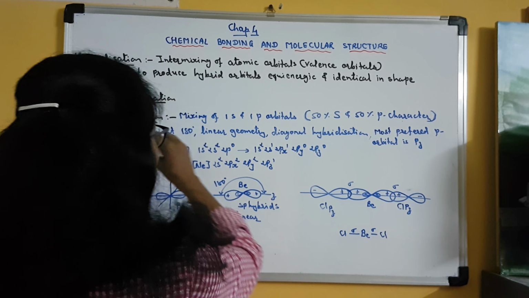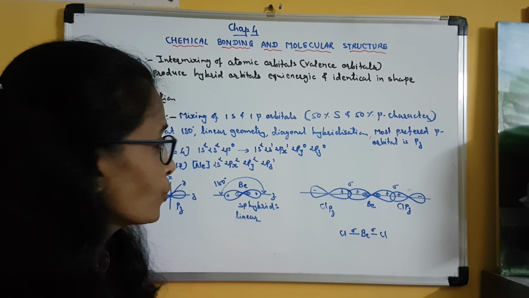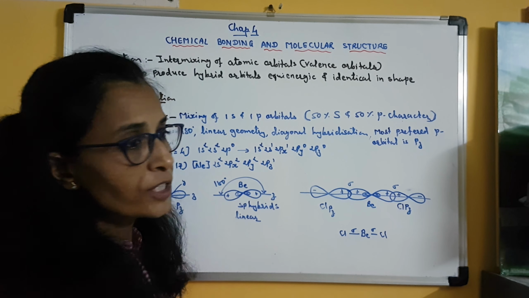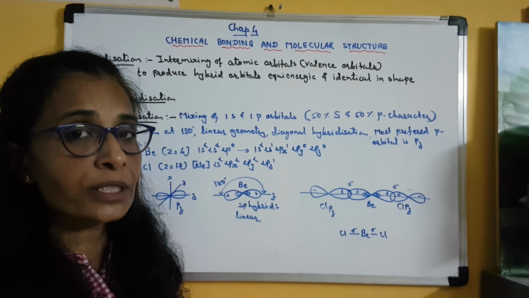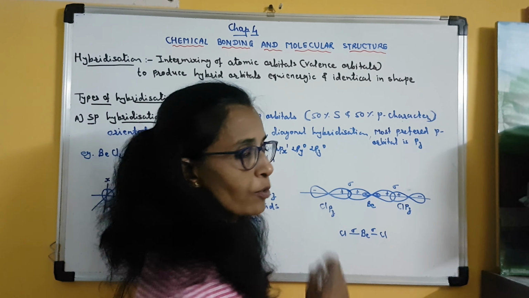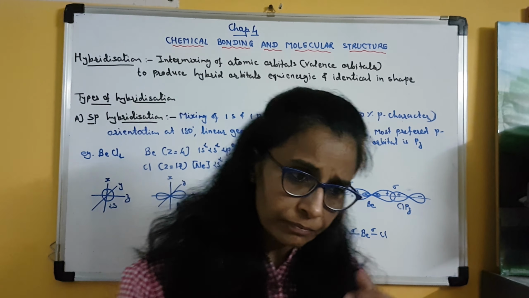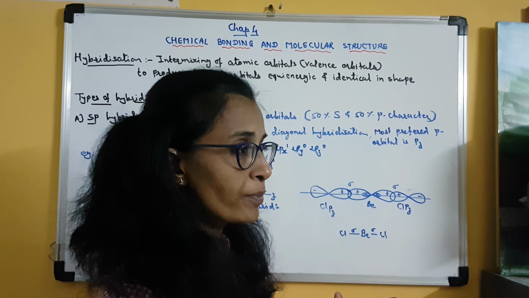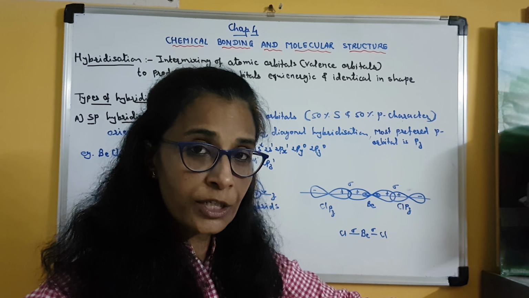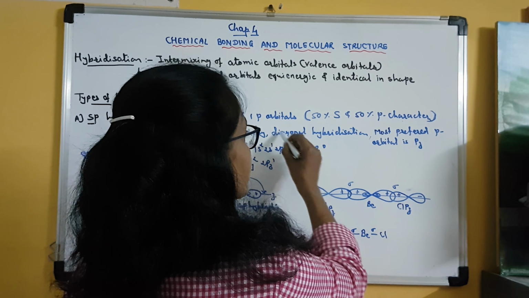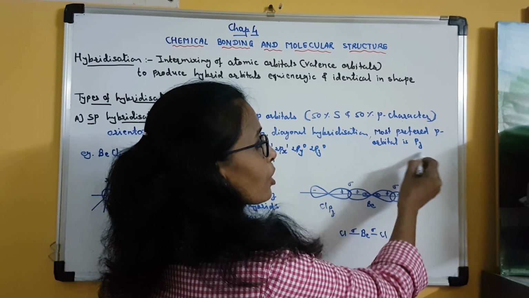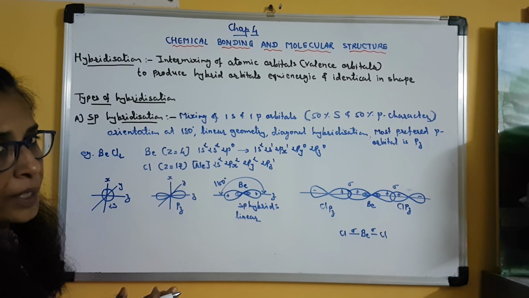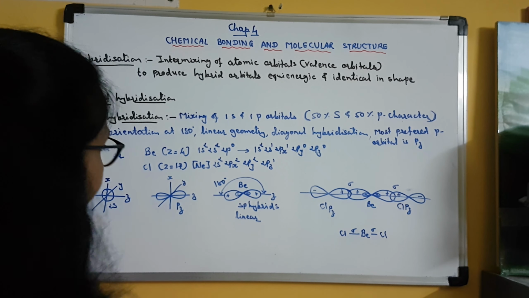And for such hybridization, as I told you, the angle is 180 degrees, and that is why the p orbital involved in this type of hybridization is most preferably the pz orbital, because we have studied the shapes of px, py and pz orbitals. Here the pz orbital is always arranged along the axis, and that is why for this type of hybridization the pz orbital is the most preferred. Okay, now let us take an example in order to understand sp hybridization.